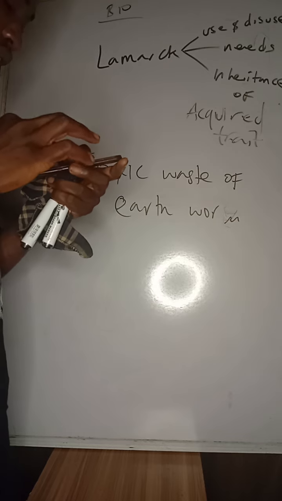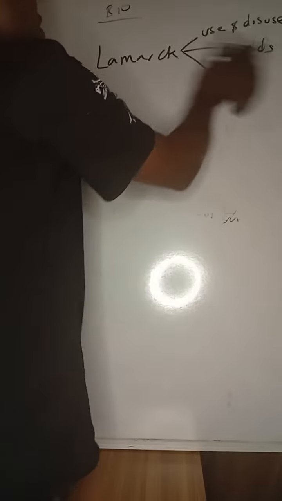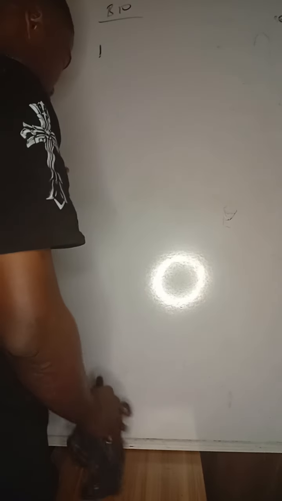Moving on to the next, Jamb gave them this diagram. I'm going to quickly explain it and possibly explain other possible questions.